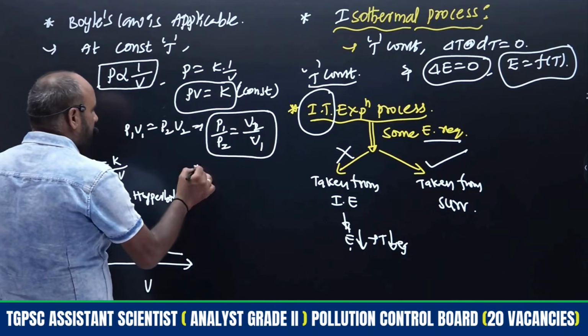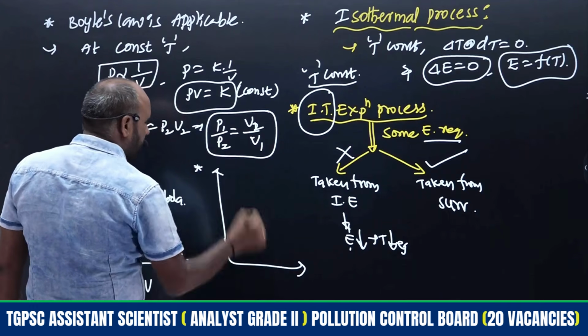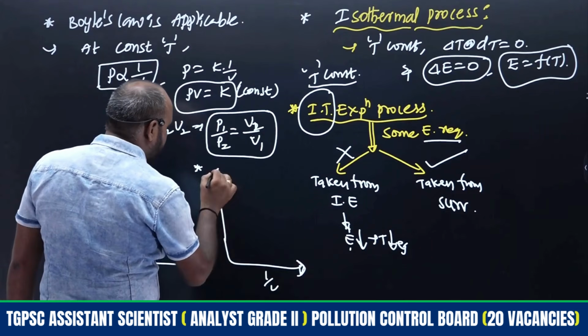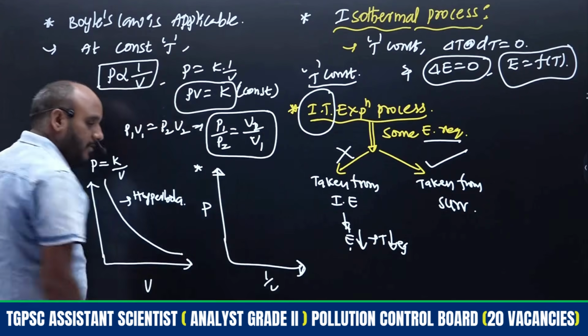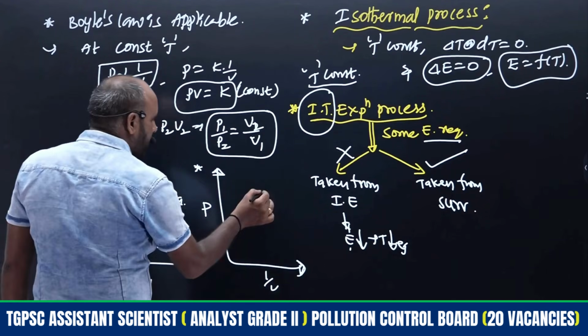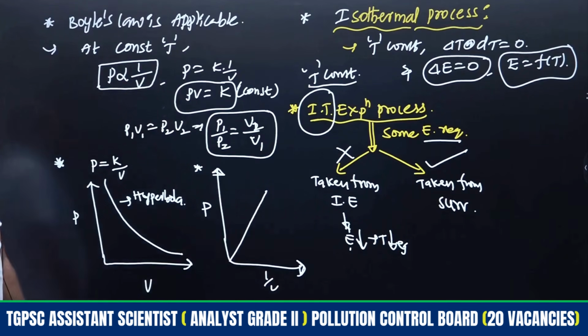One more plot we have to draw, which is directly 1 by V versus pressure. Volume decreases, but we are considering 1 by V values, hence the line passes through the origin.